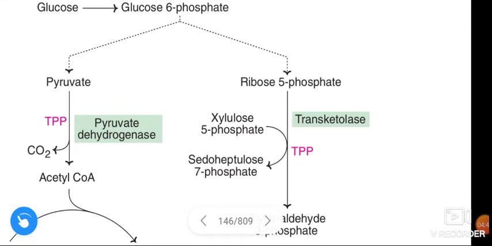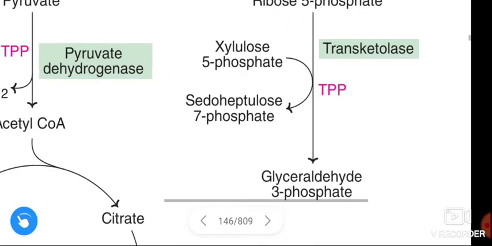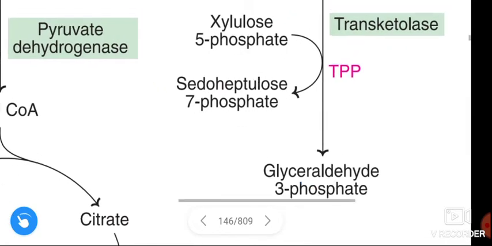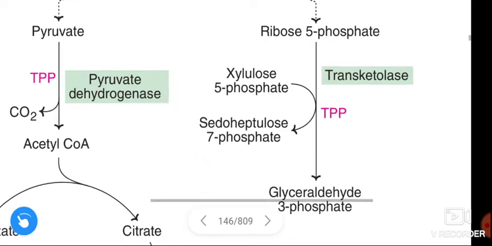See here, transketolase converts ribose 5-phosphate to glyceraldehyde 3-phosphate, as well as xylulose 5-phosphate to sedoheptulose 7-phosphate.